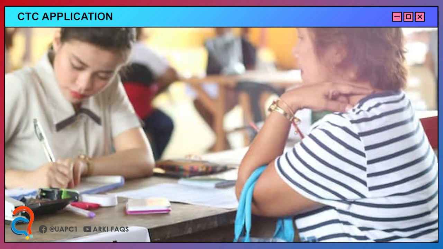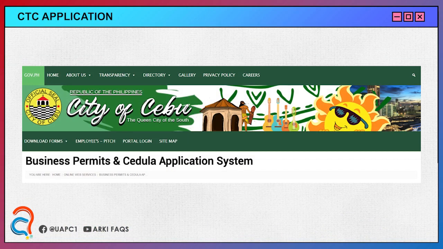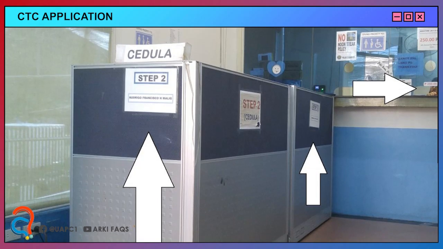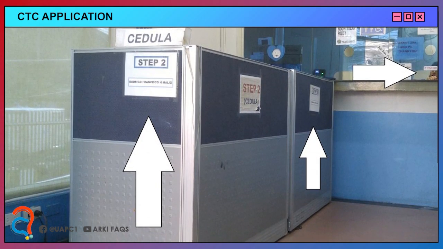However, some cities have launched an online platform so that you can apply for CTC in the comfort of your home. To do this, check out your local government unit websites and click on Online Web Services. Fill out the application form and print it. Then present this along with your other requirements at the municipal, city, or barangay hall. Your certificate will be given by the issuing officer.